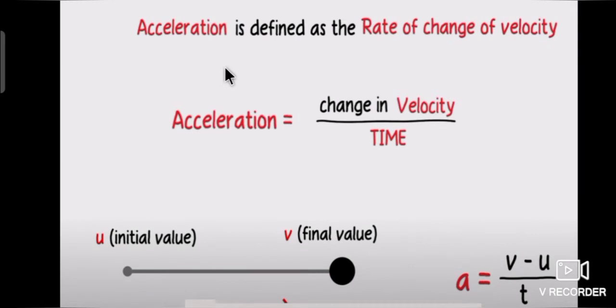So what is acceleration? Acceleration is defined as the rate of change of velocity. So acceleration is equal to change in velocity divided by time.